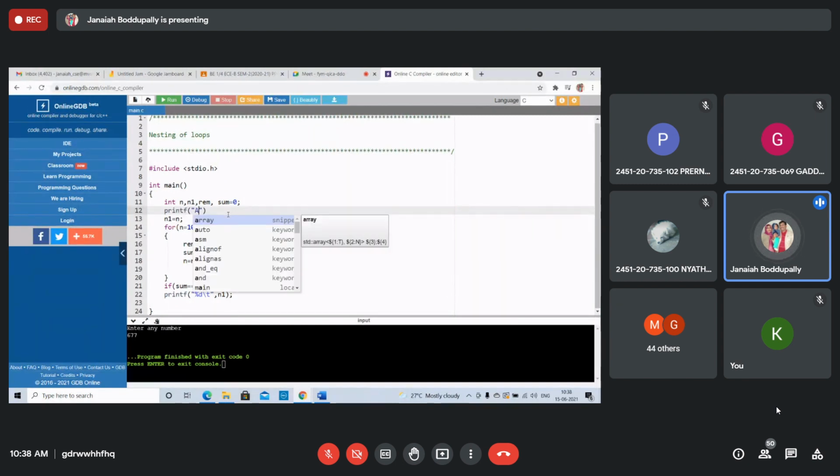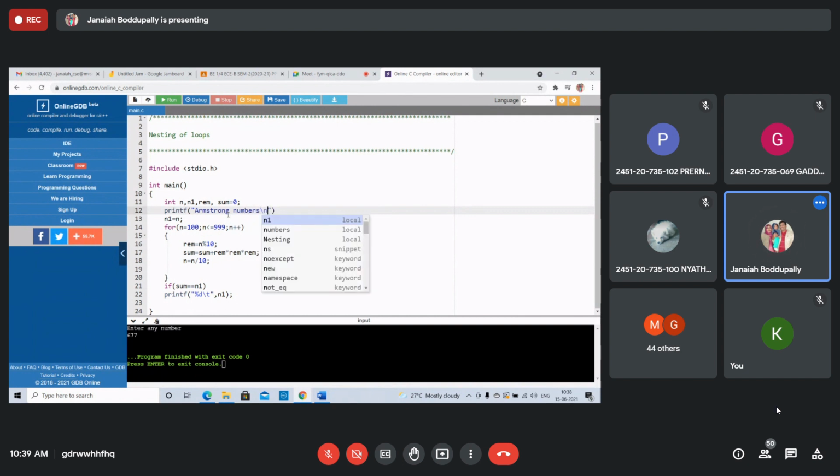Armstrong numbers, all Armstrong numbers up to 1000, 3 digit Armstrong numbers. All the Armstrong numbers can print. n1, sum equal 0, remainder. You have taken, right? Remainder equals sum equal, right. You have taken it initially.